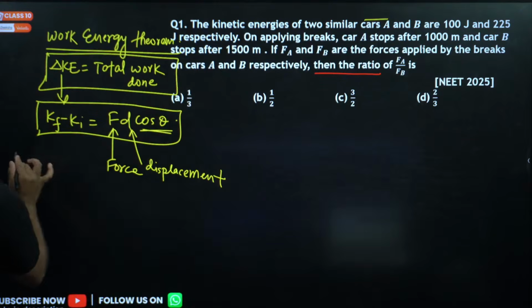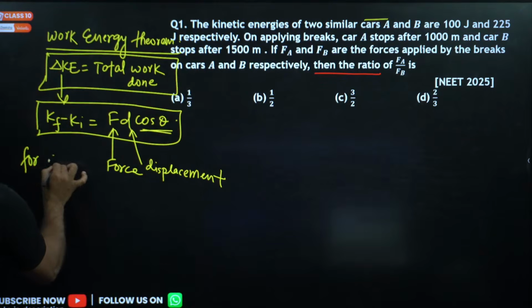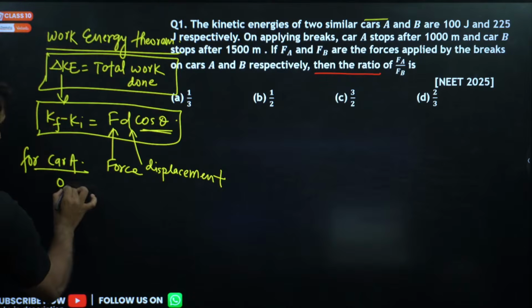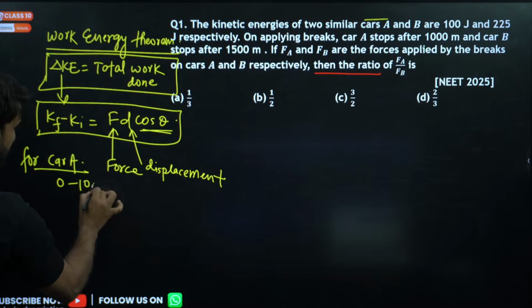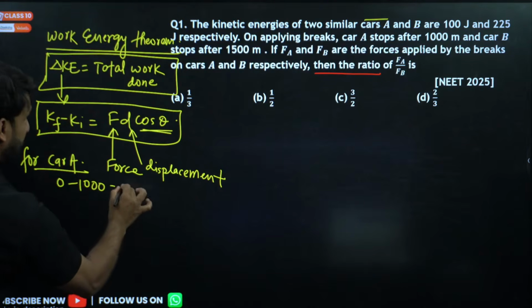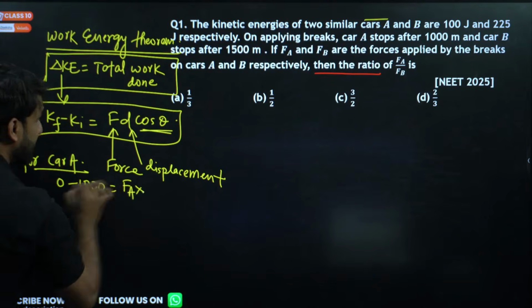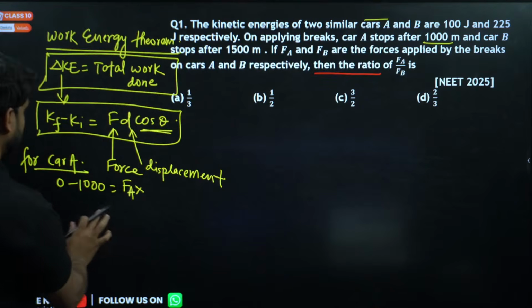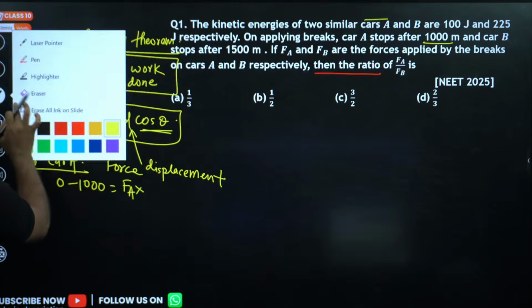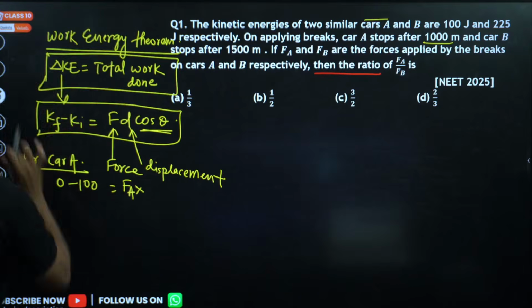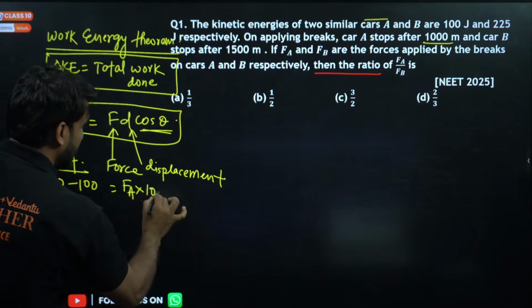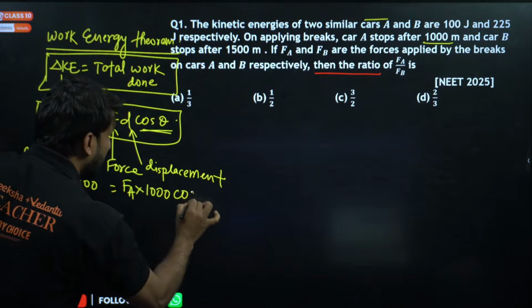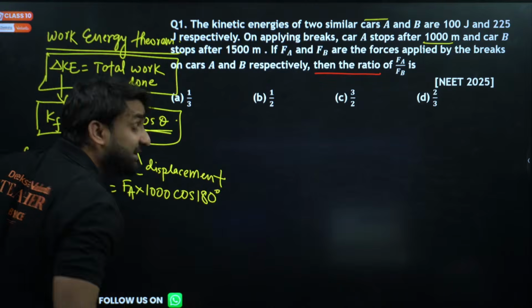So for car A, we can write final kinetic energy 0 minus 100 is equal to force applied due to brake into displacement. Displacement is 1000. And what will be cos theta? Cos 180 will be there.